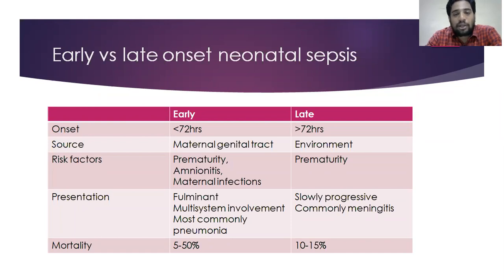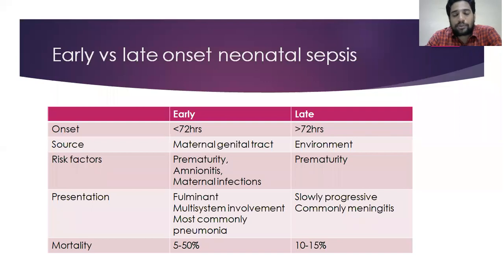Multisystem is involved, and it most commonly presents as pneumonia. They have a bad outcome, with mortality 5 to 50%, variable. In late onset sepsis, the disease progression will be a little slow, and most commonly they present with meningitis. Mortality is 10 to 15%.